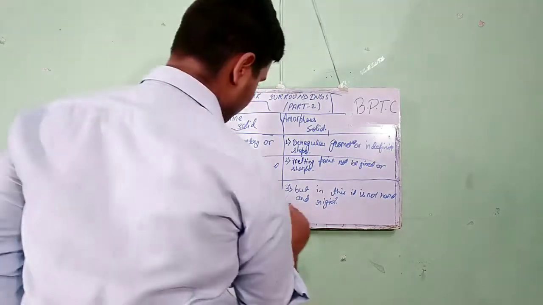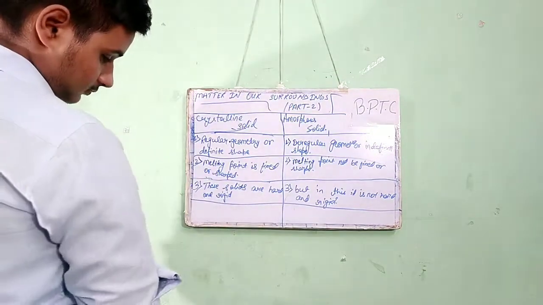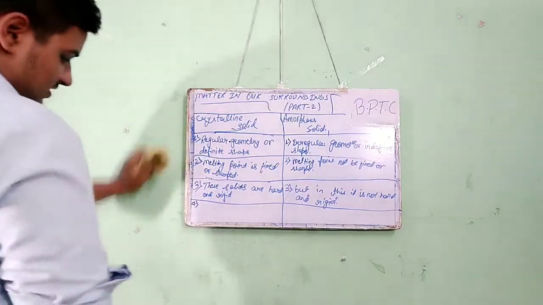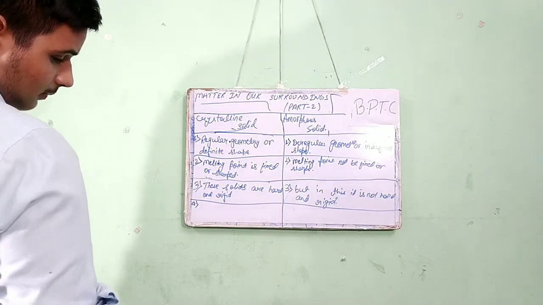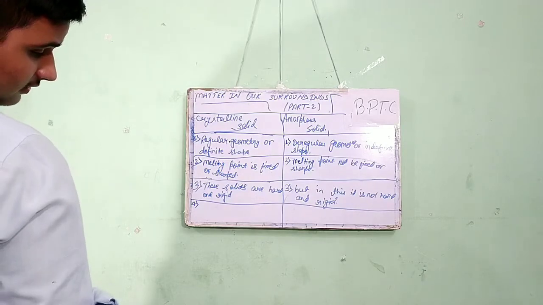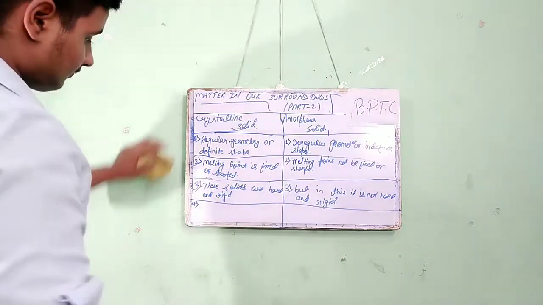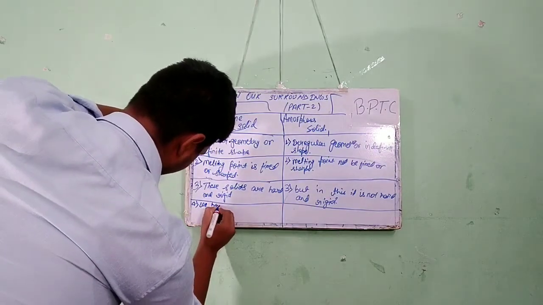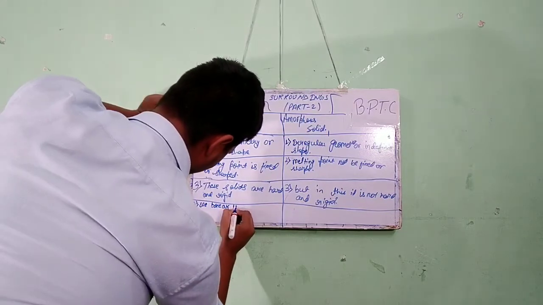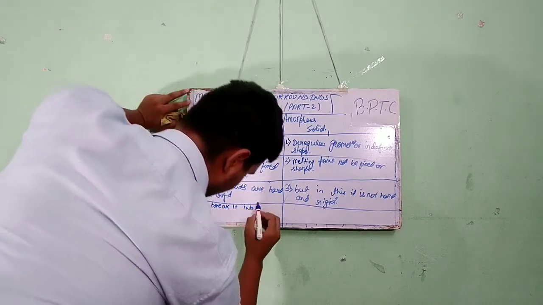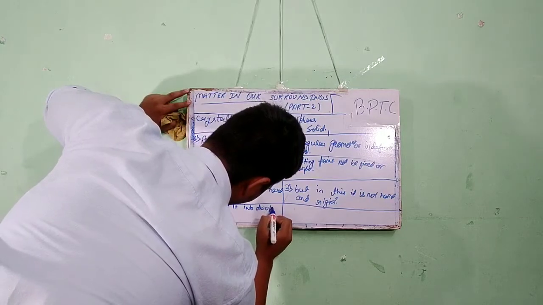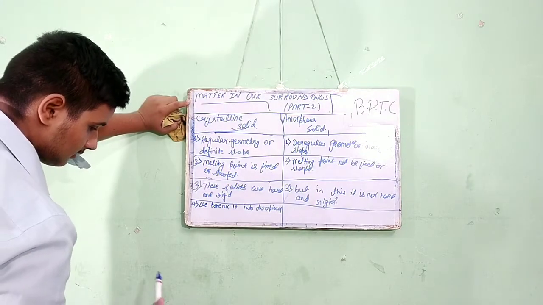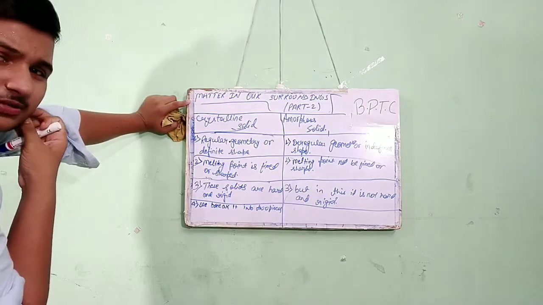The fourth differentiation: crystalline solids break into two pieces with plane surfaces, but amorphous solids break into two pieces with irregular surfaces.